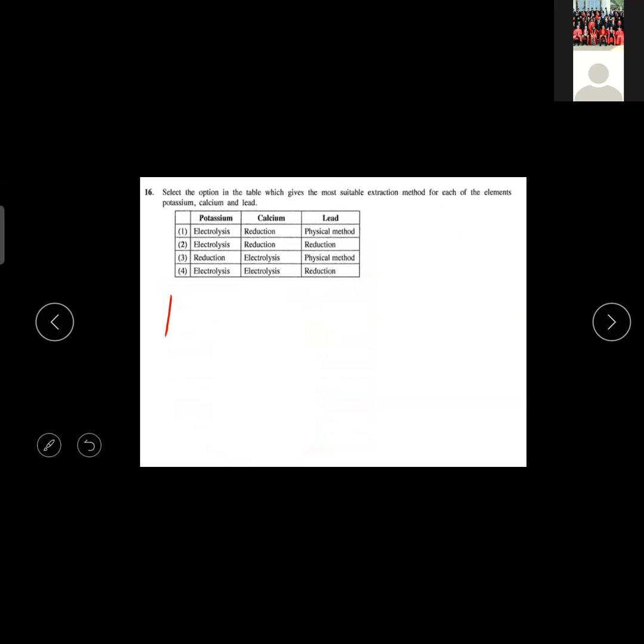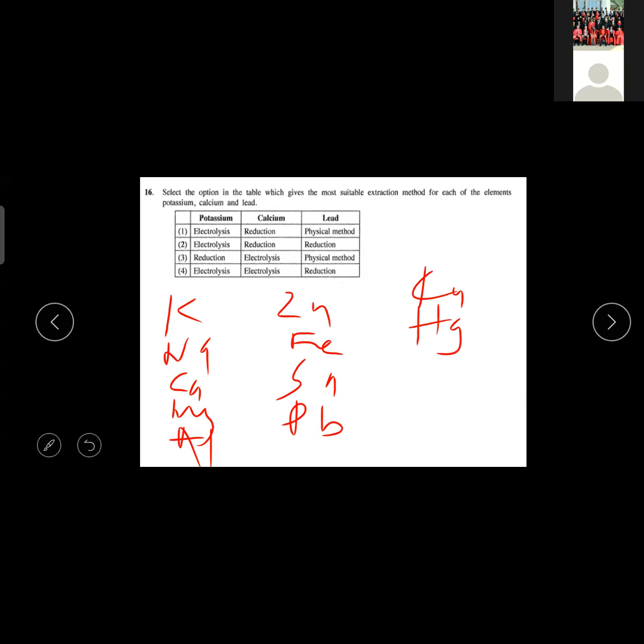Okay, so the first set is, then we have hydrogen. We don't need him here. Potassium, sodium, calcium, magnesium, aluminium, zinc, iron, tin, and lead, copper, mercury, silver, platinum and gold. So that is the order. So you have some short forms to learn, so you can learn like that.